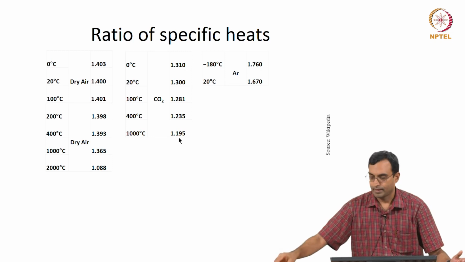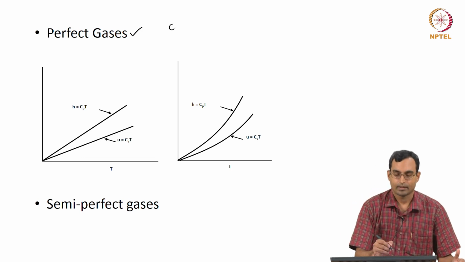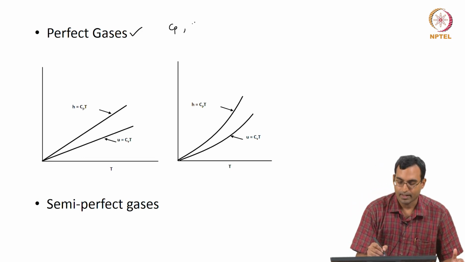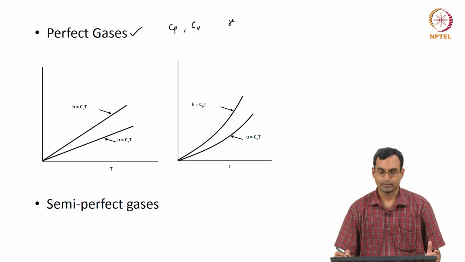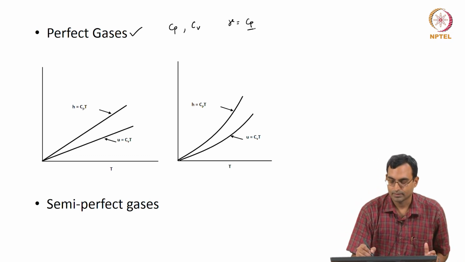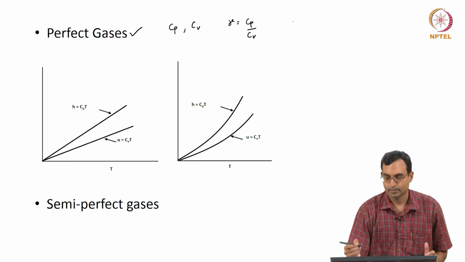So, if we had an ideal gas whose specific heats are constant, we would call that a perfect gas. A perfect gas is one where Cp and Cv are both constant. They do not change with temperature, and if these two are constant, then gamma, which is the ratio of Cp to Cv, also must be a constant.